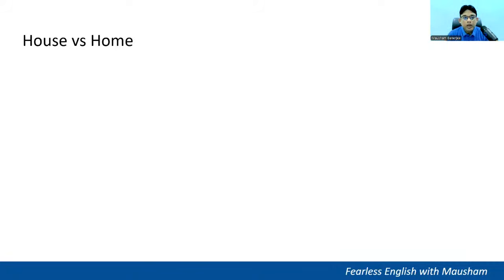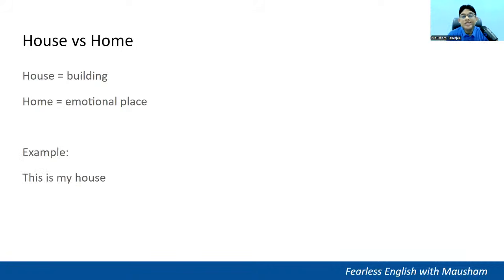House versus home. House is a building. Home is more like an emotional place. Example, this is my house. No emotion is involved here; I'm just talking about a building. However, this feels like home. There is an emotional attachment here. So there is a subtle difference between house and home. House is the structure, the building. Home is more like an emotional place. So make a sentence each with house as well as home.